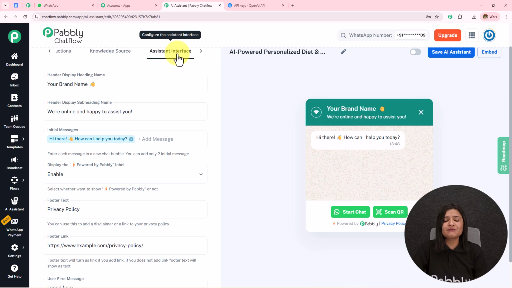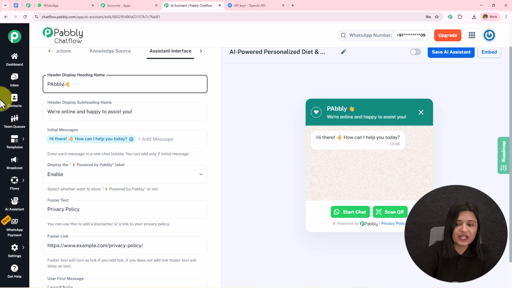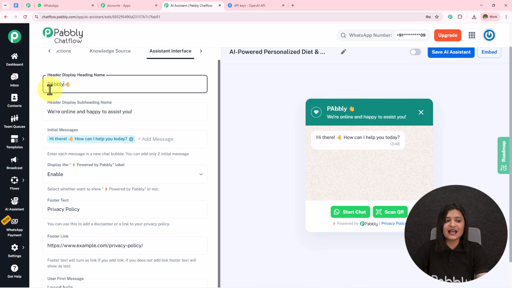Moving on to the next step, we have this assistant interface. So we have this heading name, subheading name. If you want, you can keep it. Let's suppose I want to keep it as Pabbly, and you can see it has started appearing over here. If you want, you can keep the subheading.